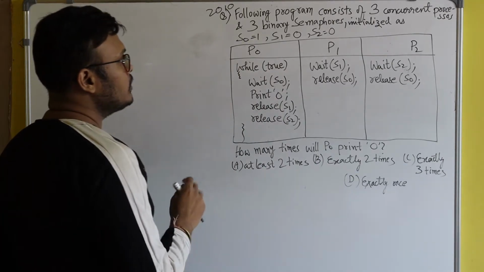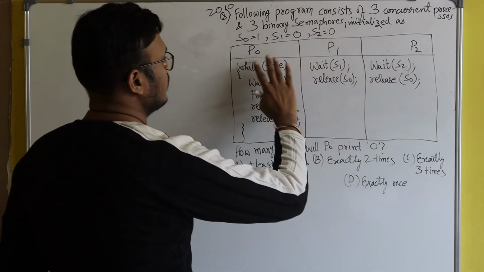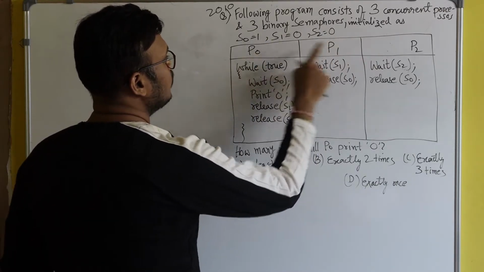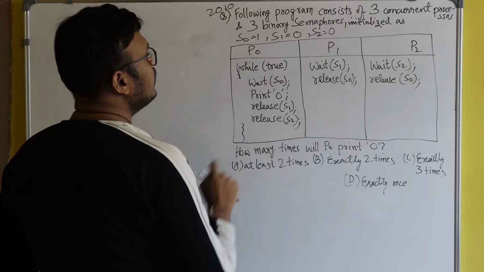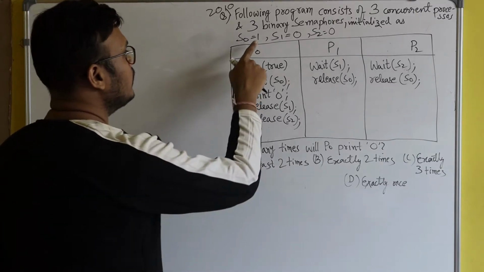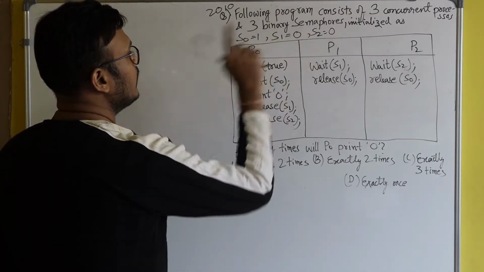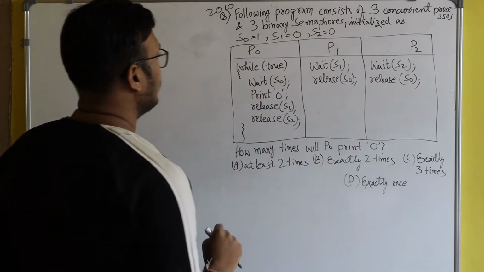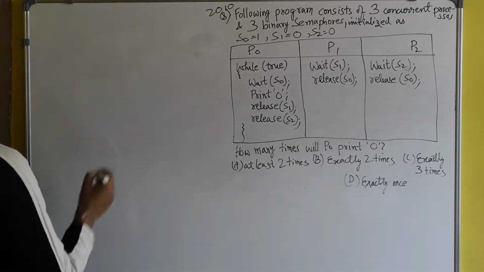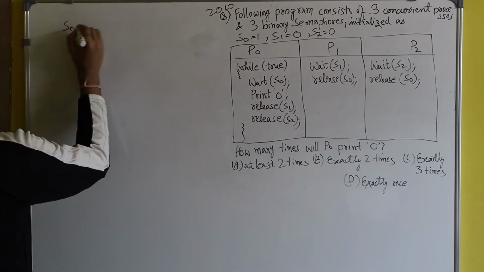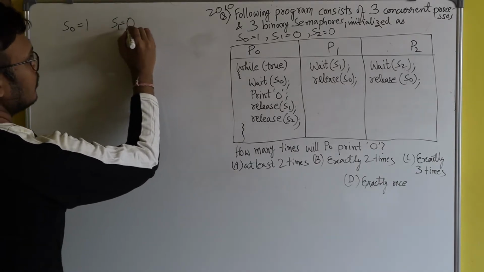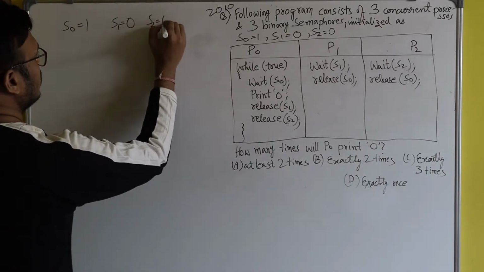Okay, here you see three concurrent processes are there. Three processes can run concurrently. The processes are P0, P1 and P2, and three binary semaphores have been used here, S0, S1 and S2, and they are initialized as 1, 0 and 0. Okay, so let me write here. S0 is 1, S1 is equal to 0 and S2 equal to 0.